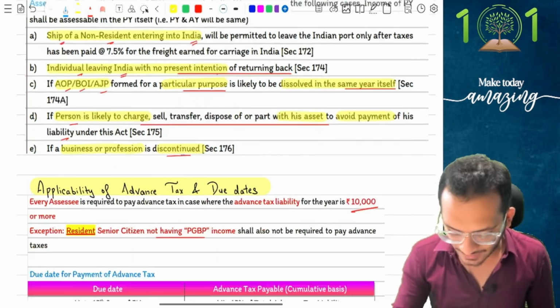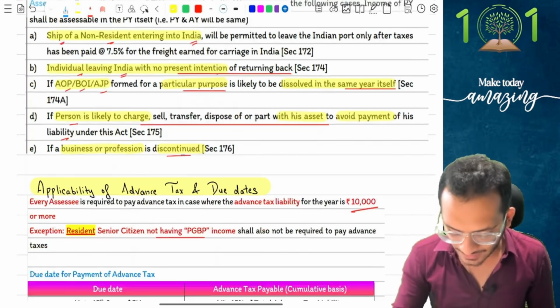You will have to file a return in India mandatorily if you are a company or a firm. But if you are any other party, individuals and all those people, you are only going to file a return of income in India if your GTI, gross total income, ignoring Chapter 6A, minus any exemptions which you claimed under capital gains. So ignoring all capital gains exemption, ignoring all Chapter 6A reductions, if your income crosses the basic exemption limit, the basic exemption limit of 2 lakh 50, 3 lakhs, 5 lakhs and 4 lakhs in DTR, that limit is crossed, you have to file a return of income in India.